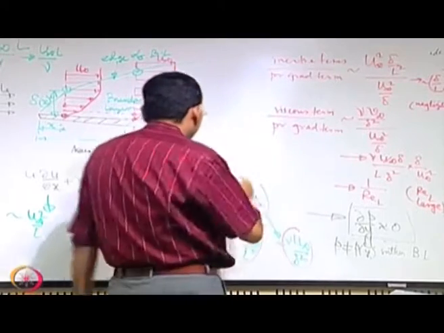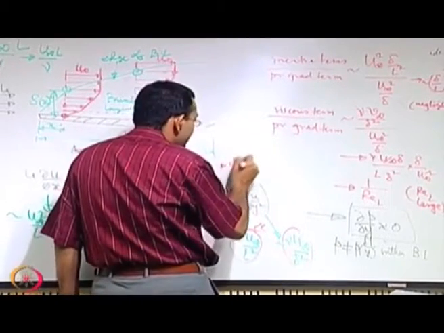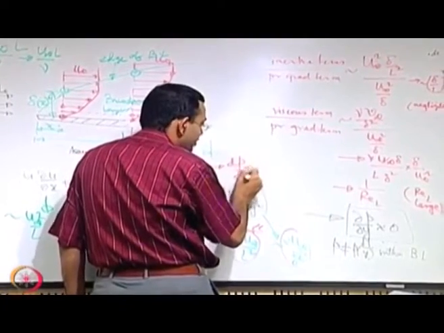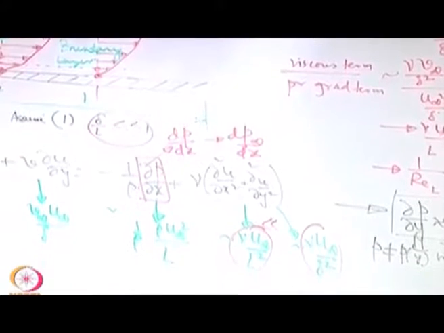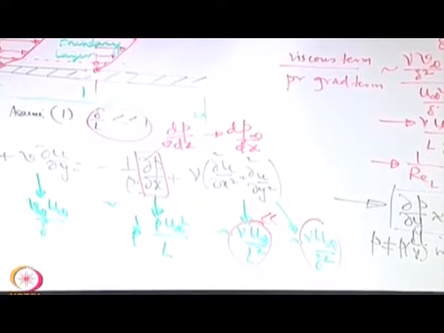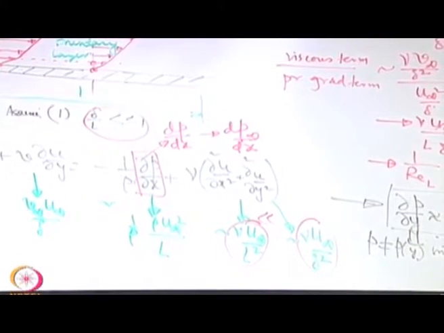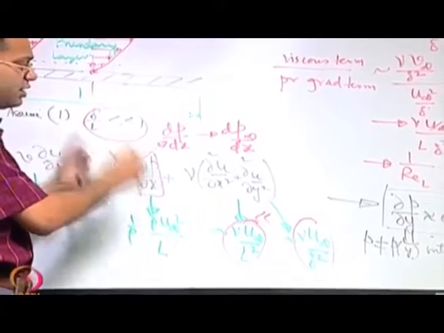So, that means in terms of symbols we can write this as good as dp infinity dx, where infinity stands for the outer stream, that is the notation. So, that is about the pressure gradient term.